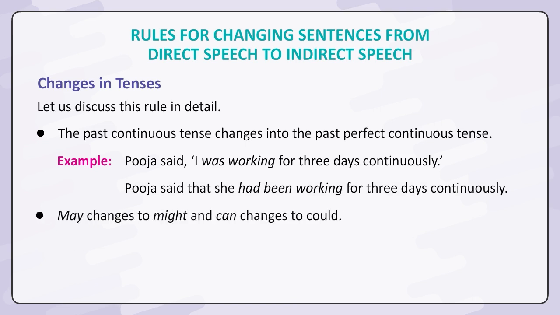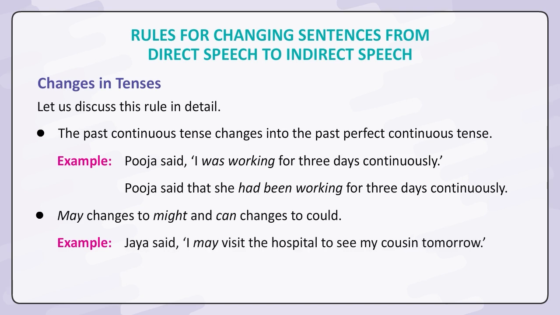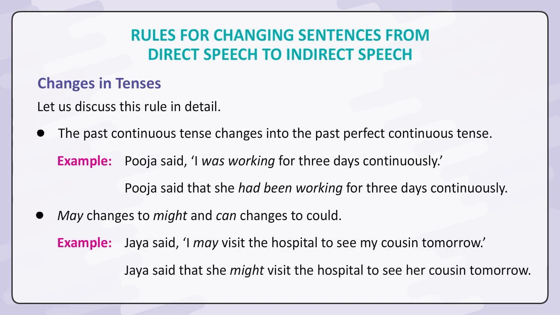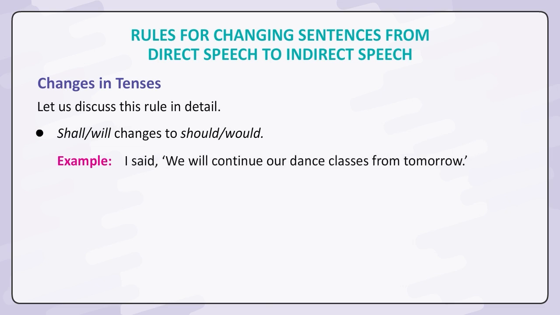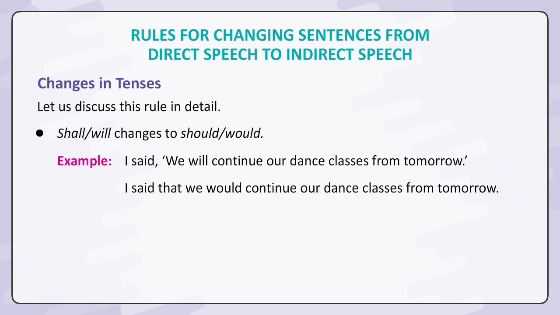May changes to might and can changes to could. Example: Jaya said, "I may visit the hospital to see my cousin tomorrow." Jaya said that she might visit the hospital to see her cousin tomorrow. Shall or will changes to should or would. Example: I said, "We will continue our dance classes from tomorrow." I said that we would continue our dance classes from tomorrow.